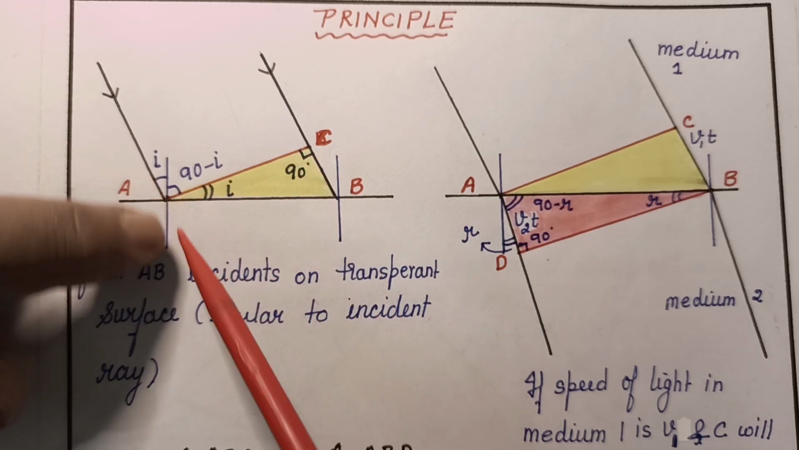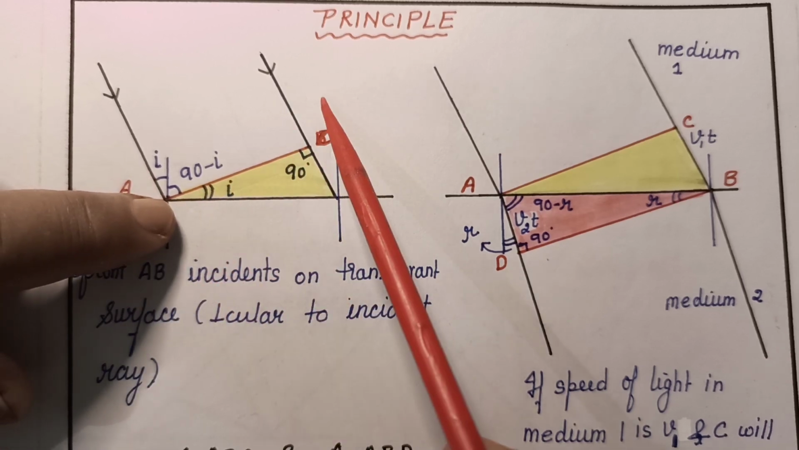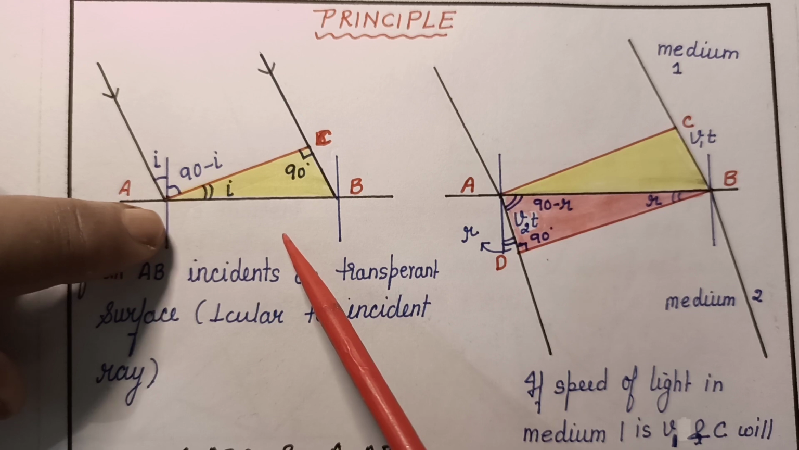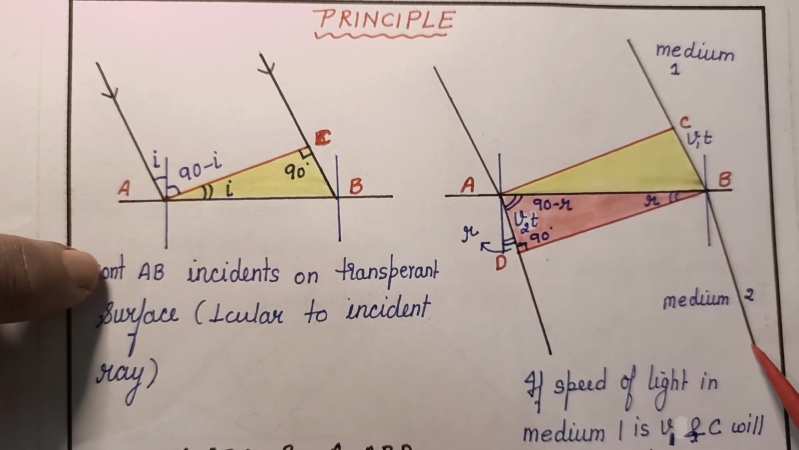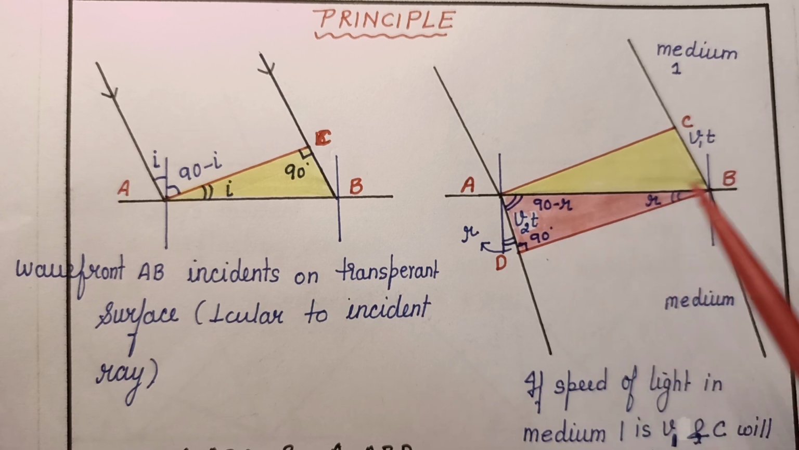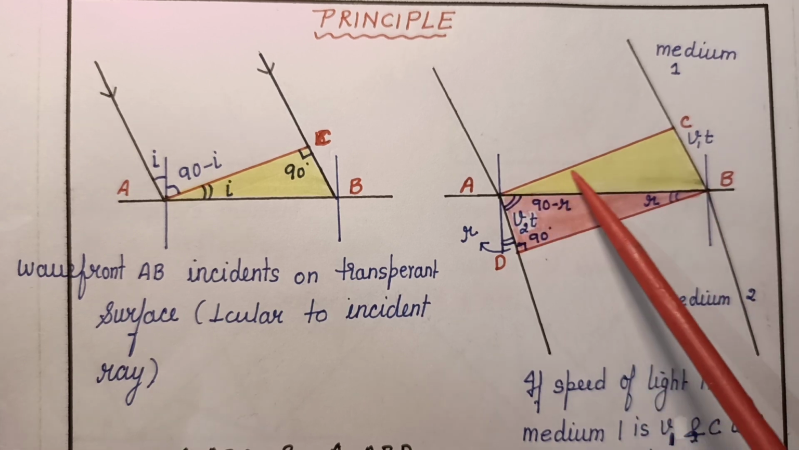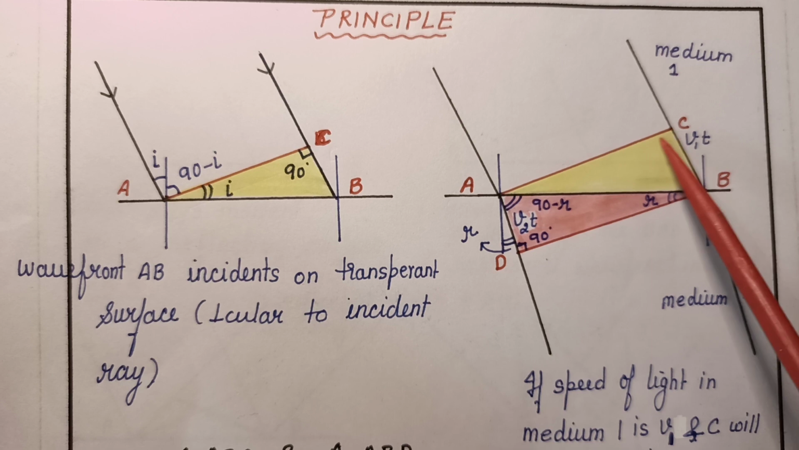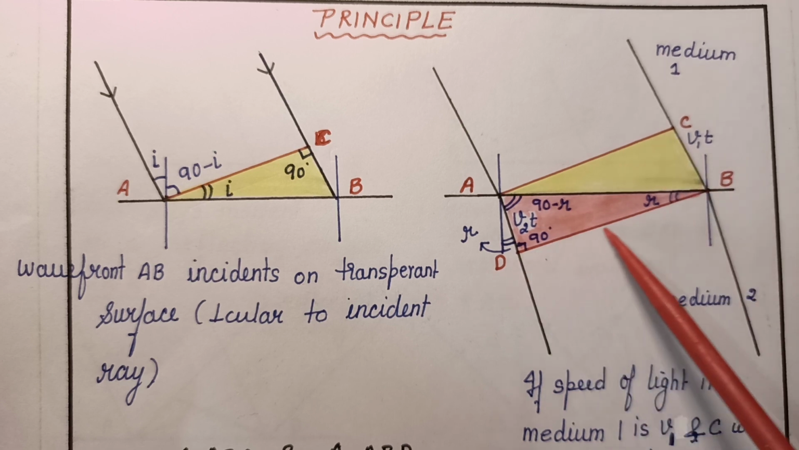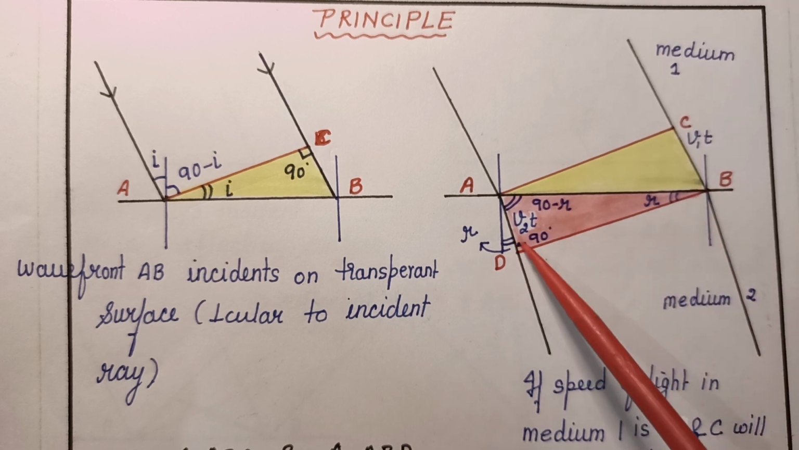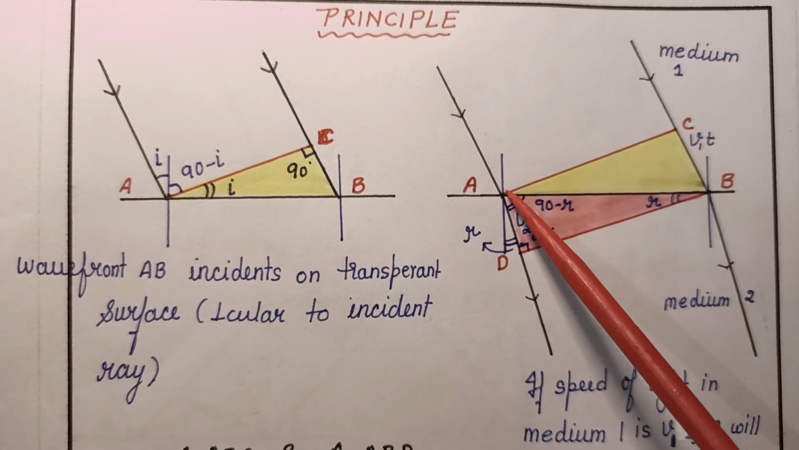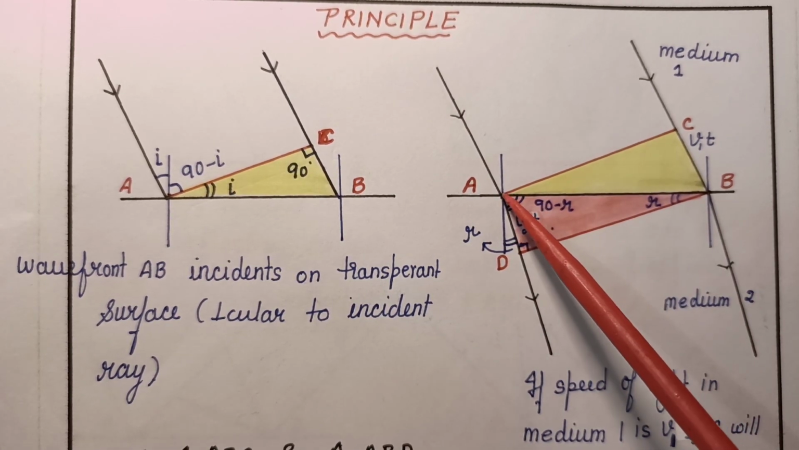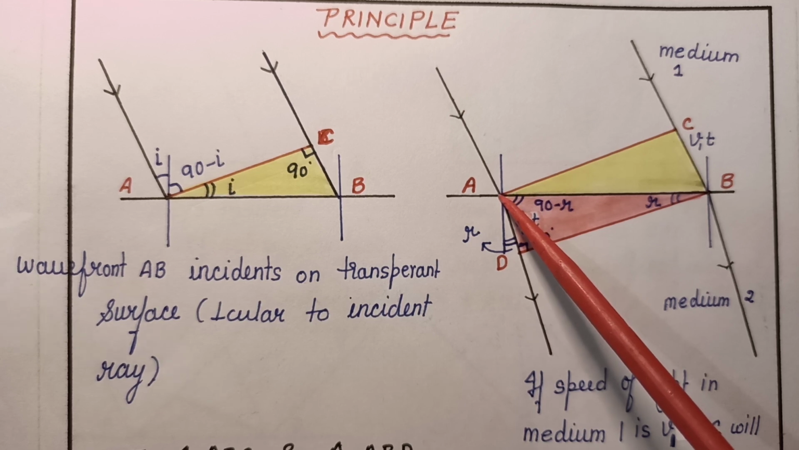Then the rays are refracted because the speed of light in this medium and the speed of light in this medium are different. So the rays are refracted here, but we will talk in terms of the refracted wavefront. So this is the incident wavefront which is perpendicular to the incident ray, and this is the refracted wavefront which is perpendicular to the refracted ray. While drawing the wavefront, observe that this point is the point which first incidents on the refracting surface.